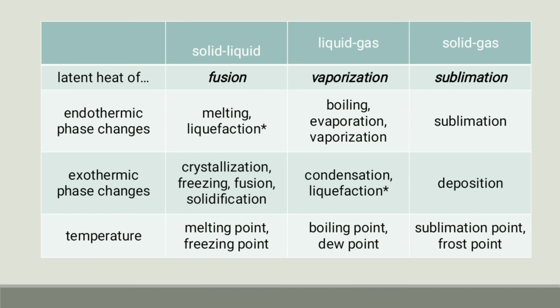Then talking about liquid to gas, that is vaporization, the endothermic phase change, that is absorption of latent heat, results in boiling or evaporation, whereas the exothermic phase change, that is release of energy to the environment, is condensation, and the temperatures are known as boiling point and dew point. Then the next one, the endothermic change for solid to gas is known as sublimation, and the exothermic change is known as deposition, and the temperatures at that point are called sublimation point and frost point.